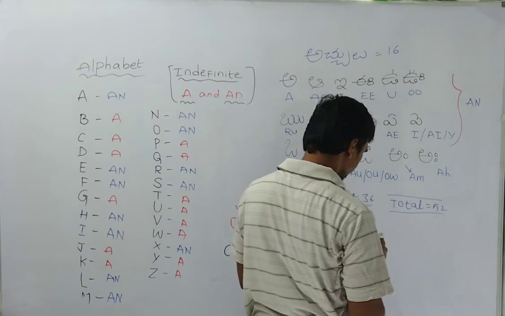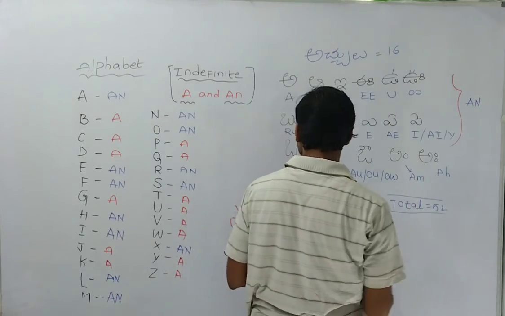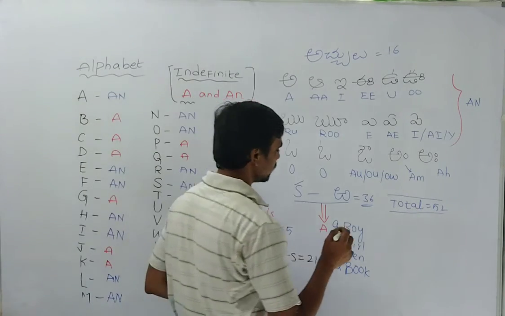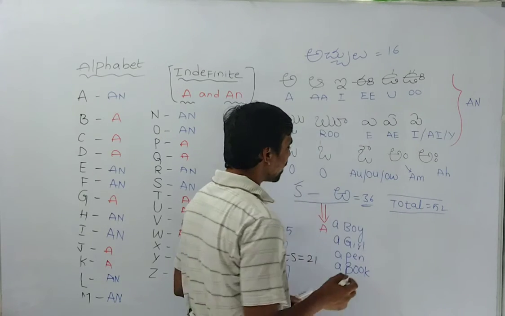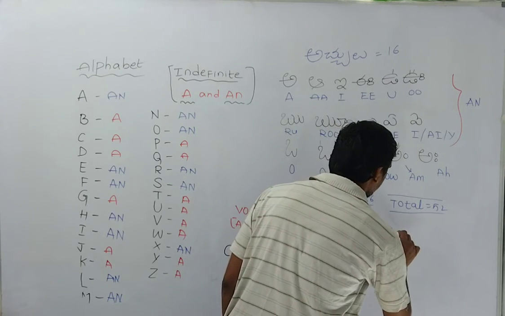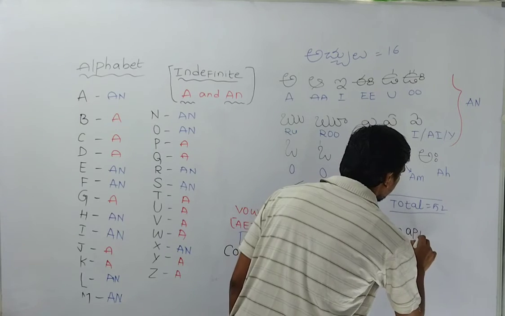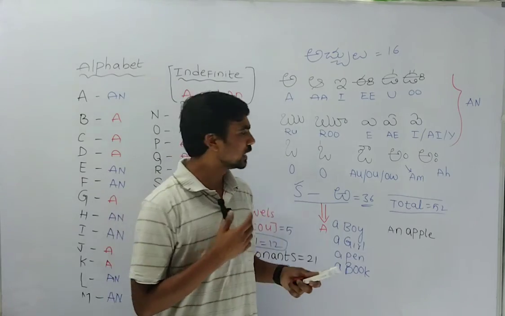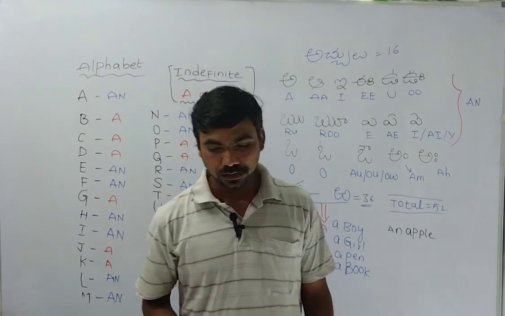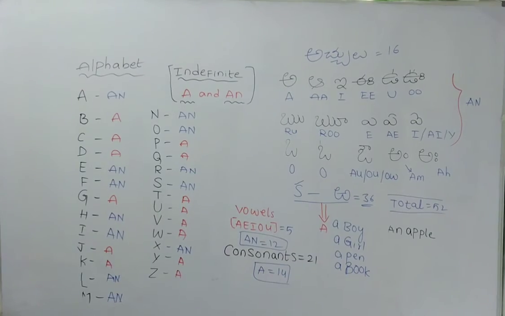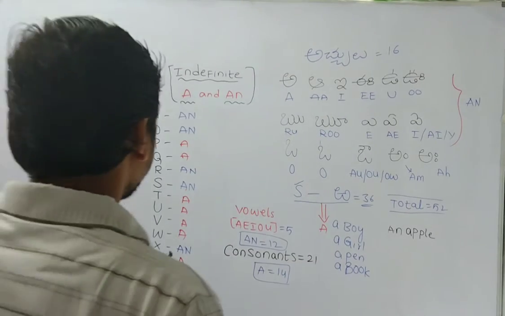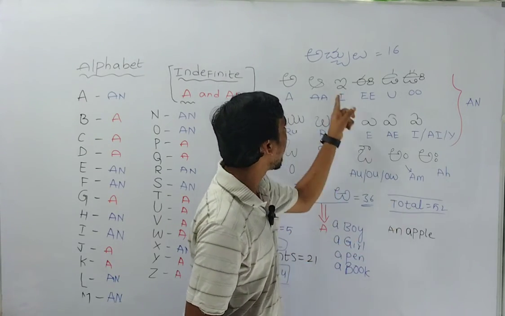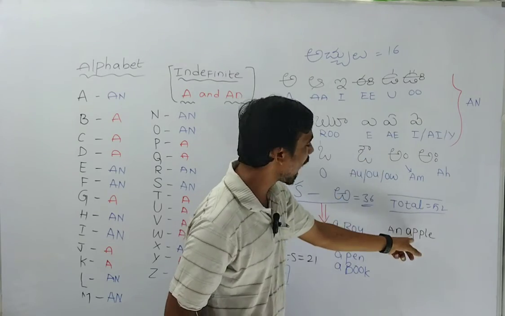Now I am going to write an. So how to use an? As I told you, the sound matters. The A is completed. Now an is there. See, an apple. So what is the sound here? An apple, A-P-P-L-E. So this is what an apple is. The sound of apple starts with A. So the sound is there. So I wrote an apple.